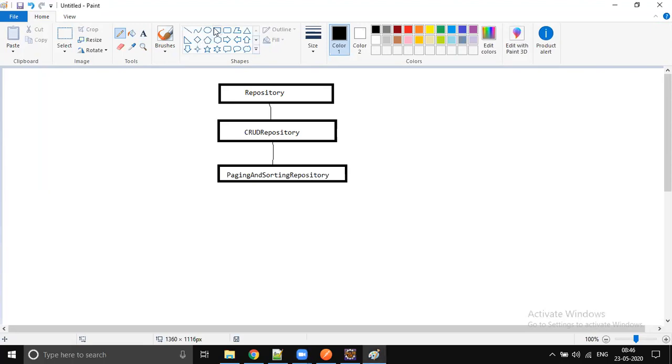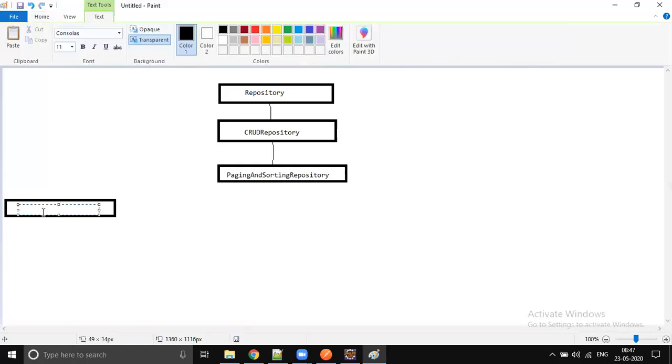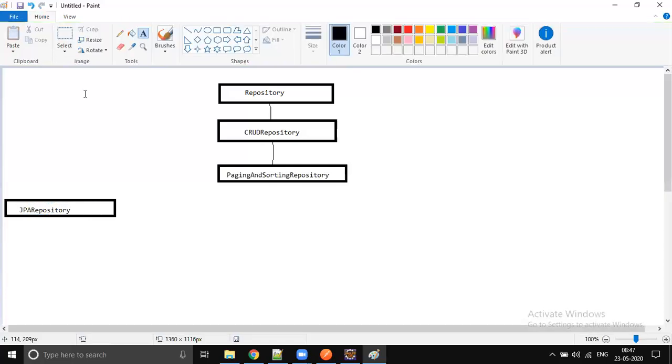If you want to connect to an RDBMS, only RDBMS, with all the above features, then use JPA repository. It's purely dedicated to the RDBMS. What is an RDBMS? Like Oracle, MySQL, a relational database. So if your intention is connecting to some RDBMS, then use JPA repository.